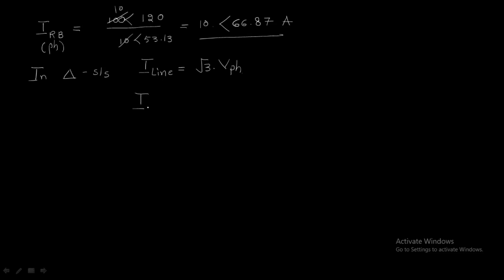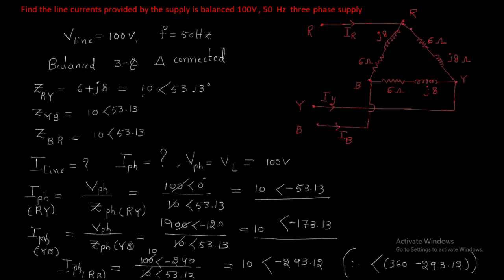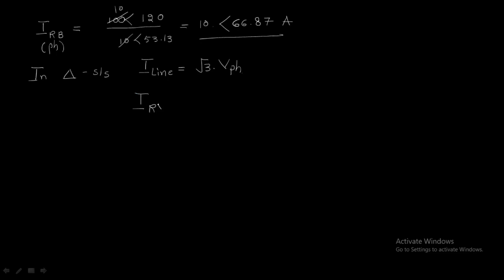The phases are RY, YB and BR. For the first phase, line current equals root 3 times phase current. This is not voltage, this is current. What is the phase current there?